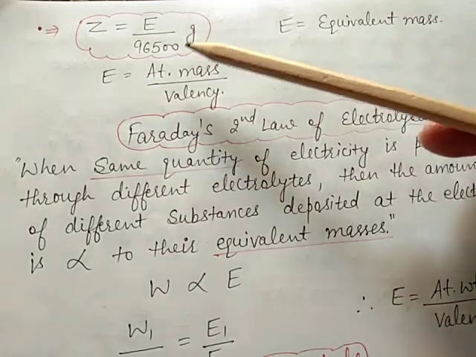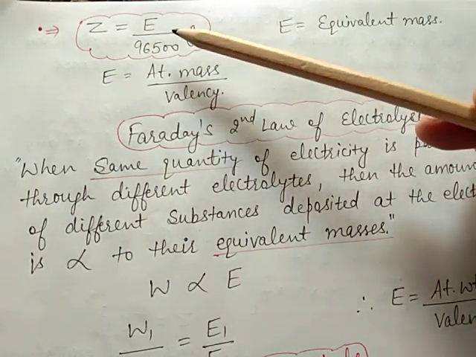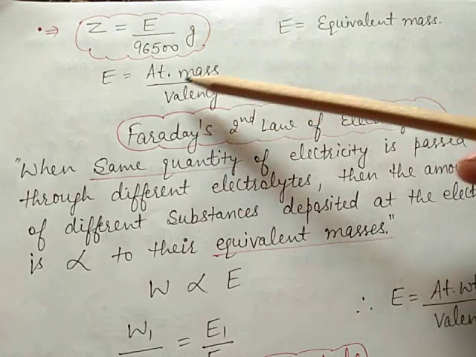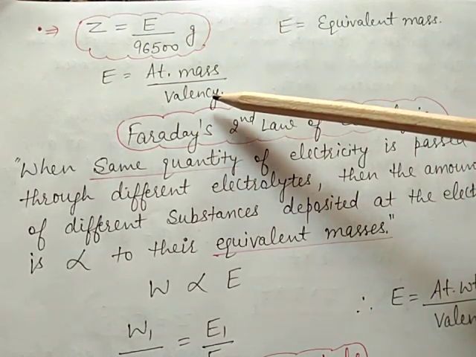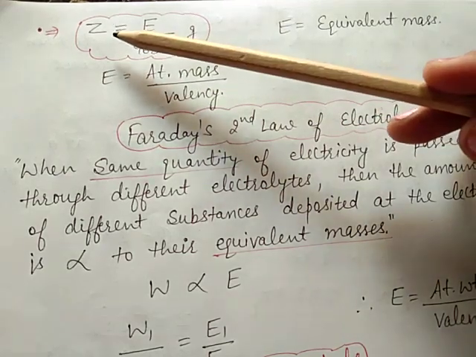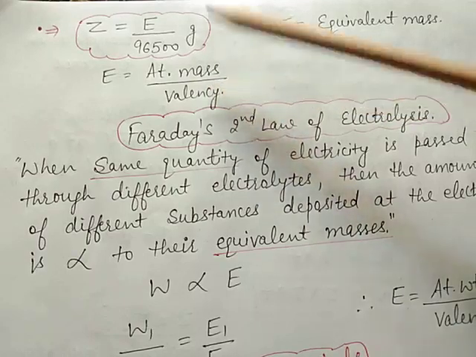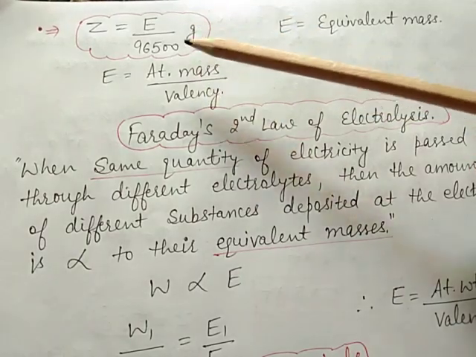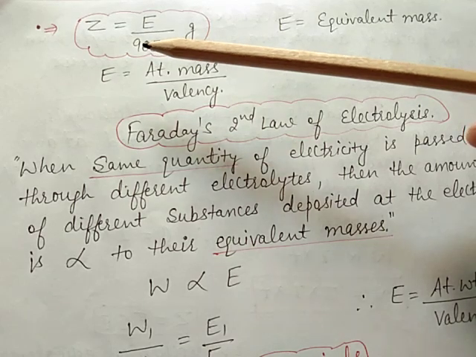Now Z is equal to E by 96500 gram. E is the equivalent mass. Equivalent mass is equal to atomic mass divided by valency. Z is the ECE. After putting this value, we can easily find out the electrochemical equivalence.